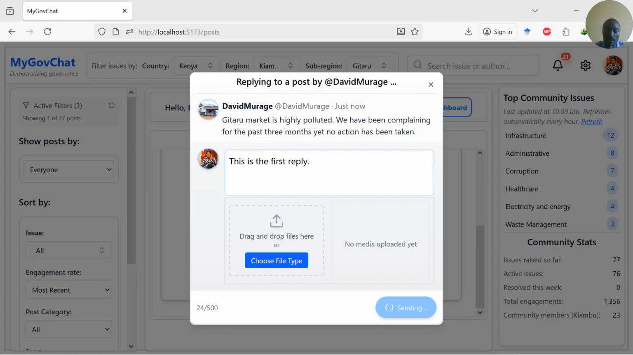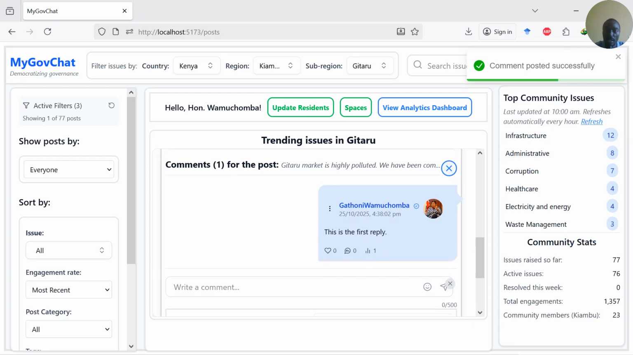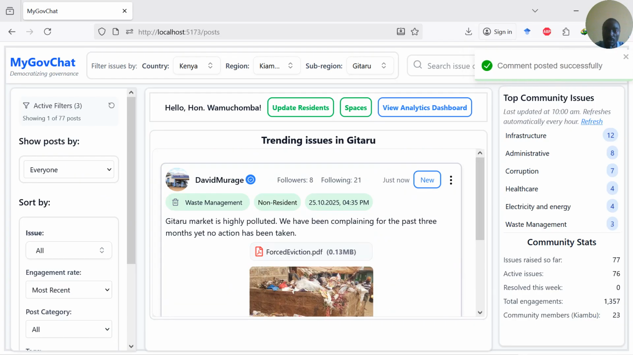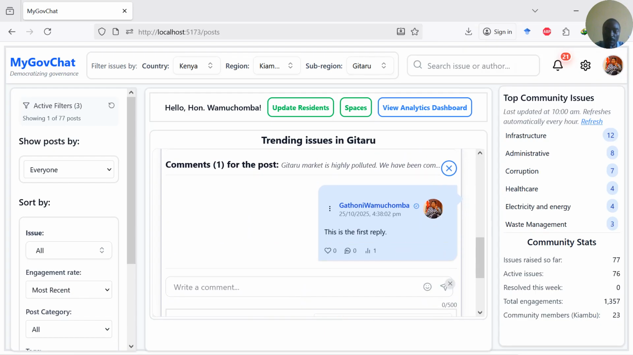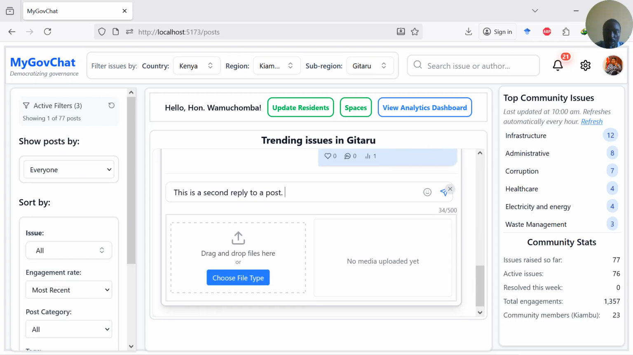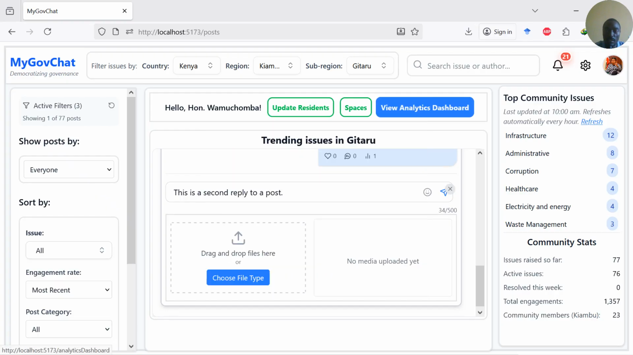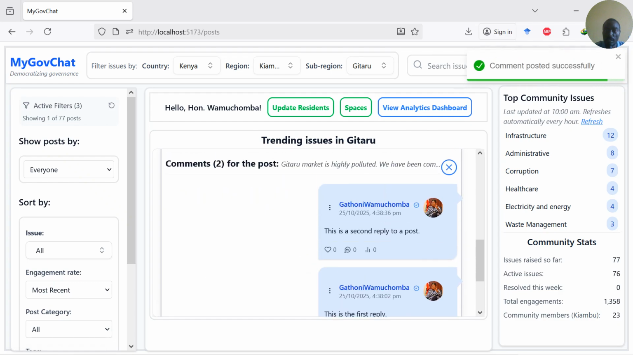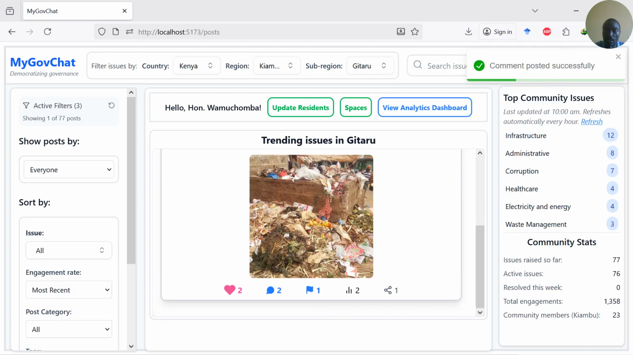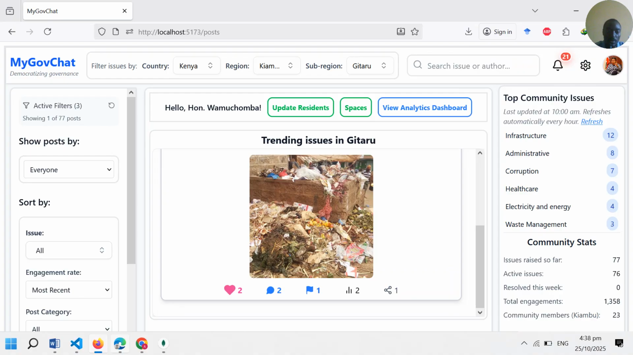And also you can see we can also attach a file type. We can also reply to a post by clicking the post itself. So we can reply here. This is a second reply to a post like that. And we can also choose file type here. You can see we can upload a photo, video, we can upload all of this, and we can send like that. So you can see this is a second reply to the post, and we can see it there. So let's go to Edge and see.